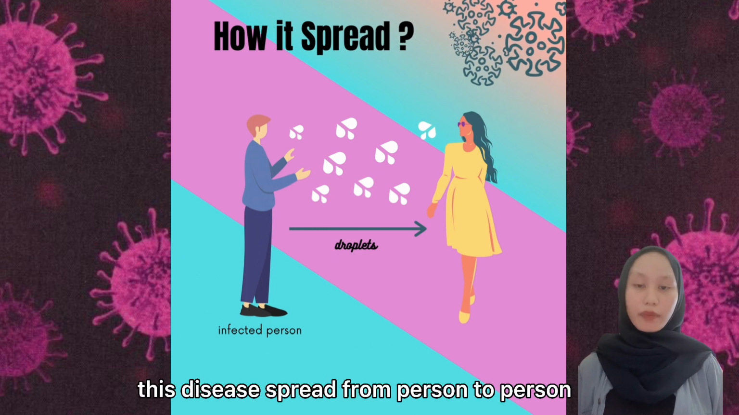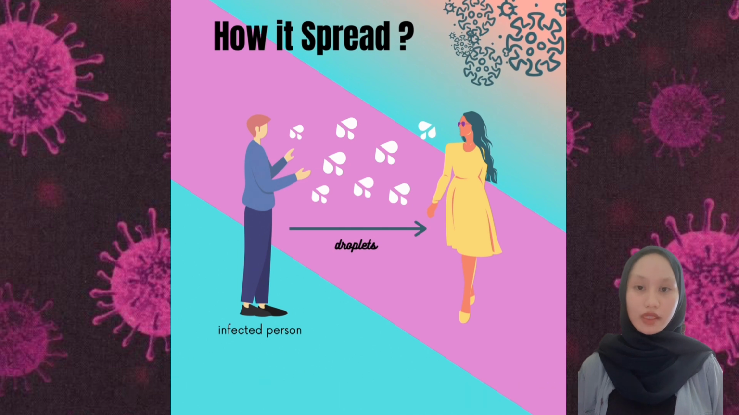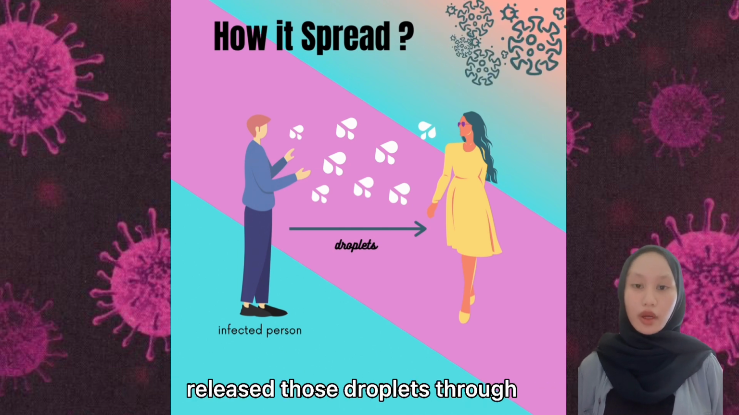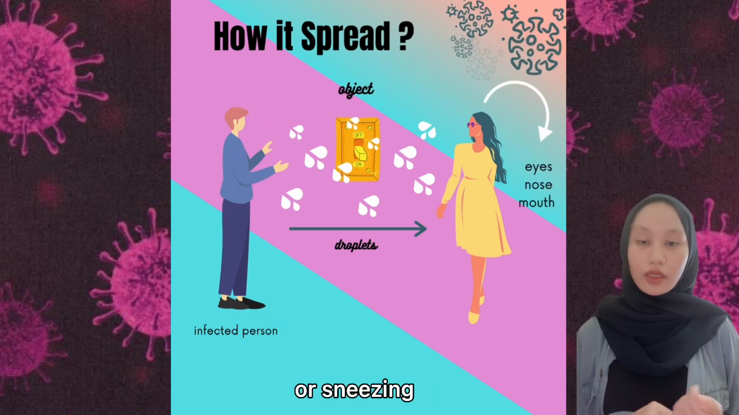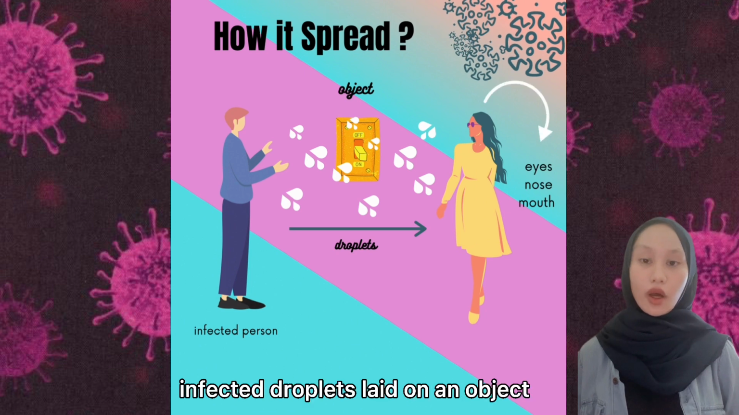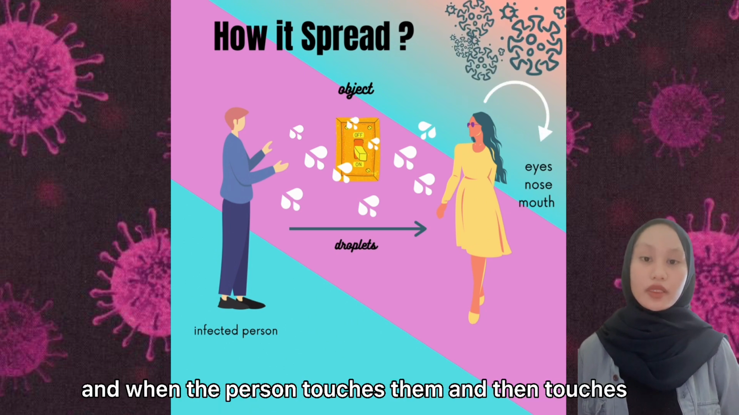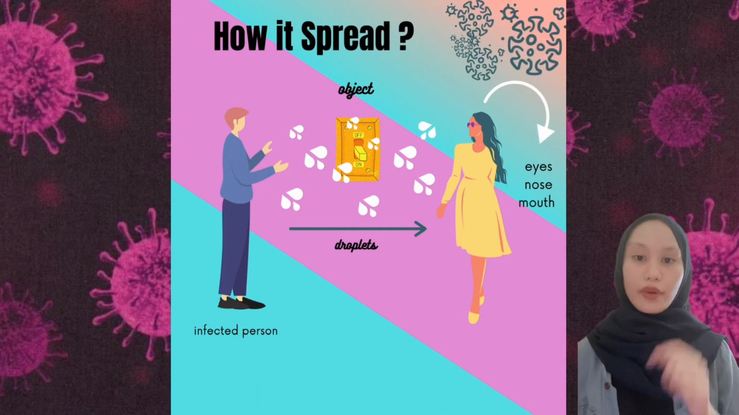So, how does this disease spread? This disease spreads from person to person through droplets. Whenever an infected person releases droplets close to another person, such as in coughing, talking, or sneezing. It can also spread when infected droplets land on an object, and a person touches them and then touches their eyes, nose, and mouth.